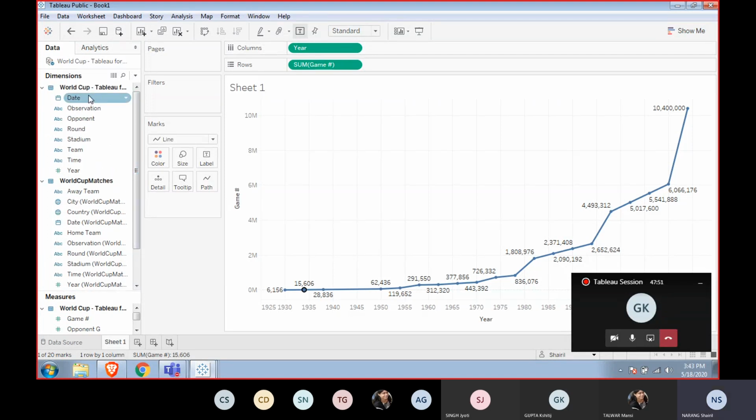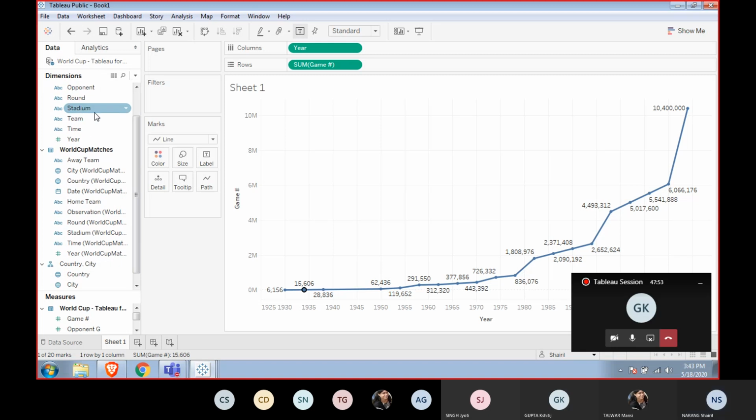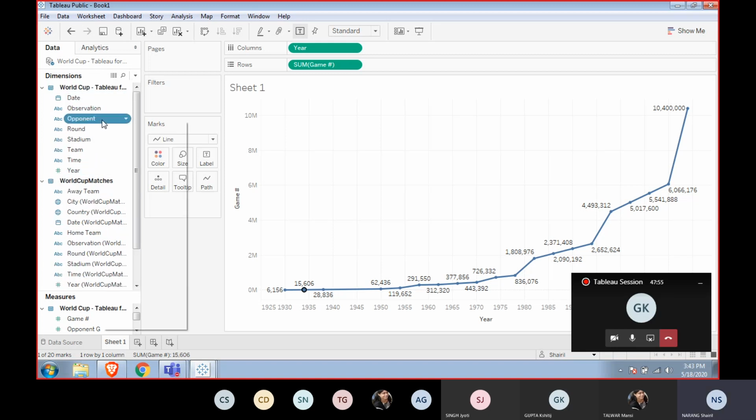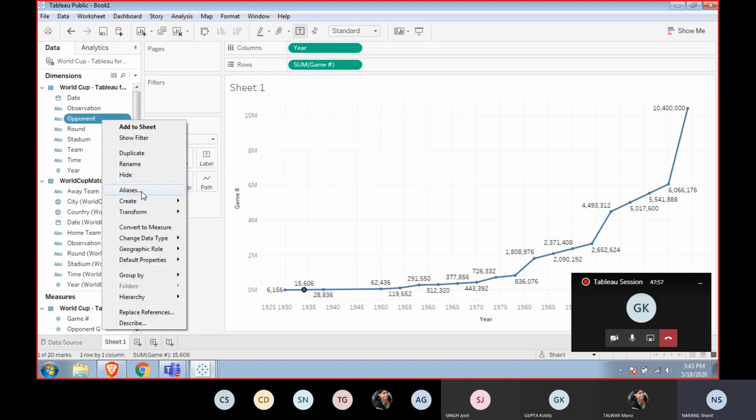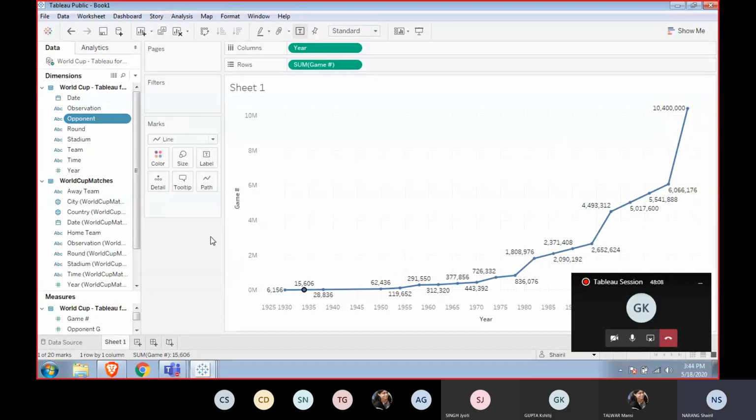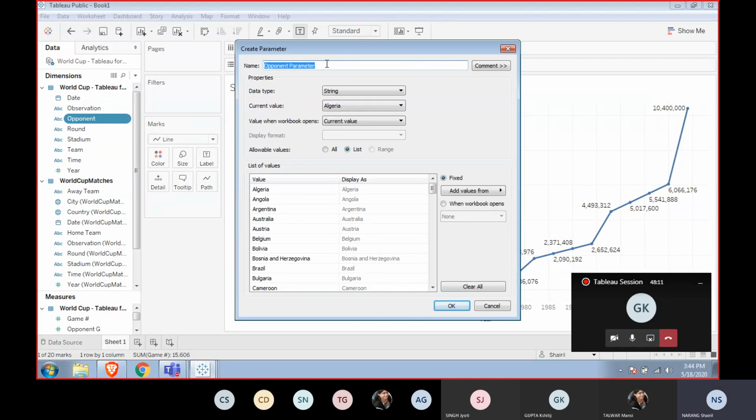Okay, so in the data pane, onto any of the fields, we right click it and create. We have the options like calculated field, we have groups, sets, and parameters. These are very important for us. So I clicked on this parameter, and I can change the name, data type. So a parameter is actually the user-entered field that we have.